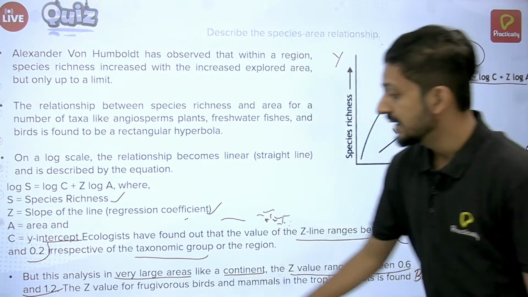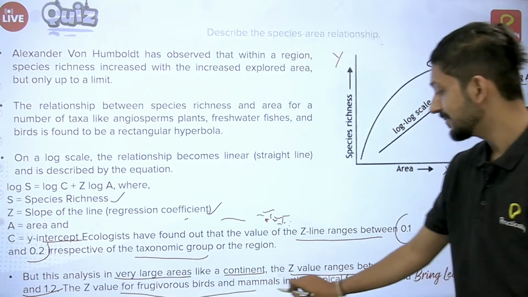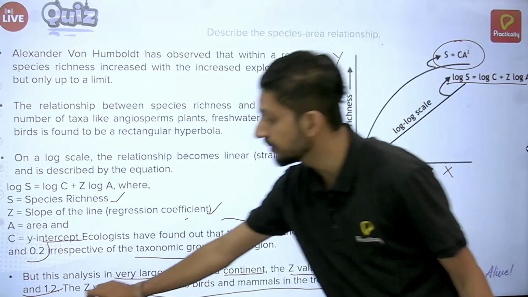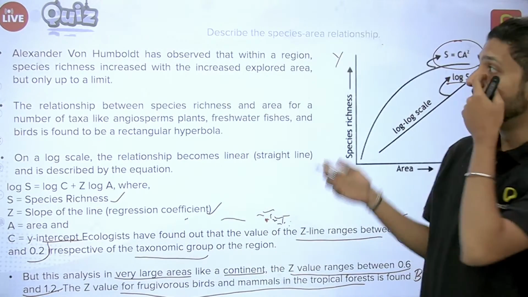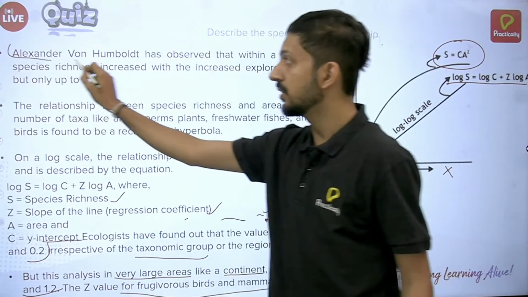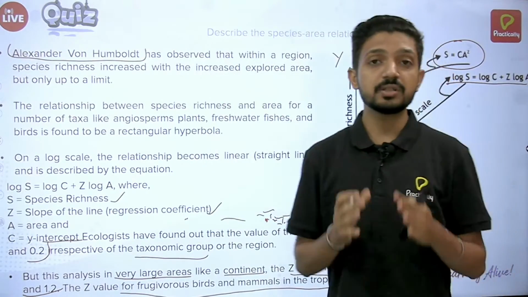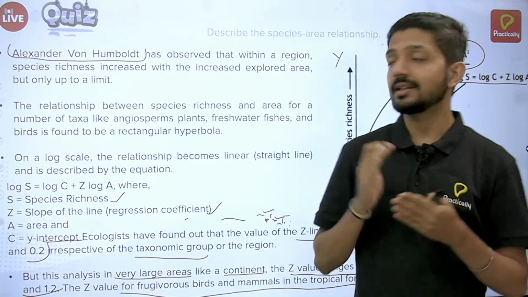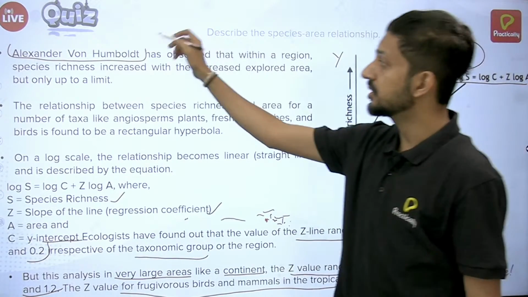And the Z value of frugivorous birds and mammals in tropical forests is found to be 1.15. This is again additional information. What is important over here is to mention the scientist's name, that is Alexander von Humboldt. He was the one who gave this species area relationship. This is important to mention.